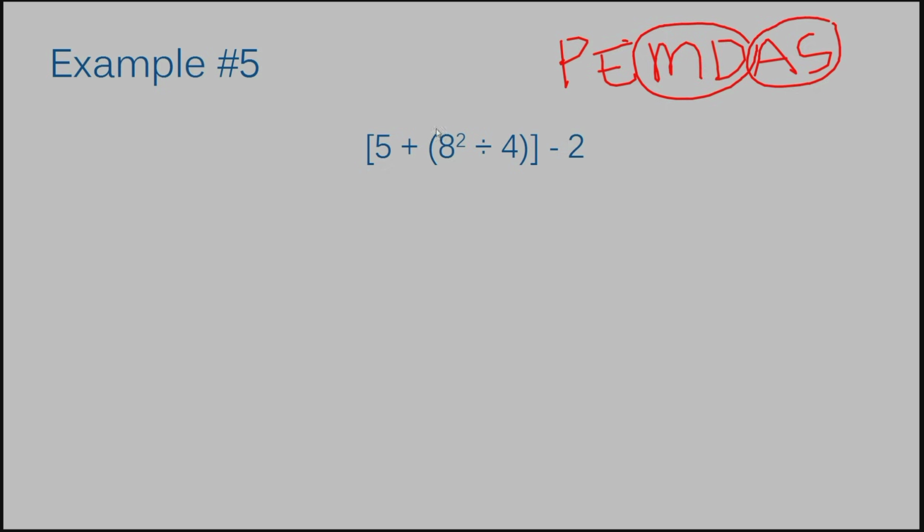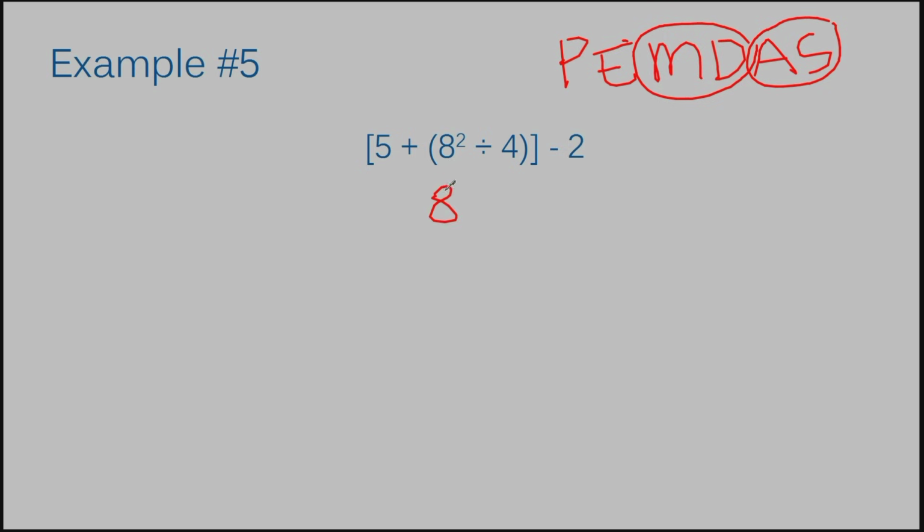And you may find other types of brackets that look slightly different than this, that may have a little squiggle or something, and that's fine. So we have parentheses, and it's everything from this 5 all the way down to this 4, and like these closing brackets, okay? So within that problem, I'm going to ask myself, do I have any parentheses starting from the 5? Yes, I do. I have this portion, the 8 to the second power divided by 4. So I'm going to start off by working just this portion.